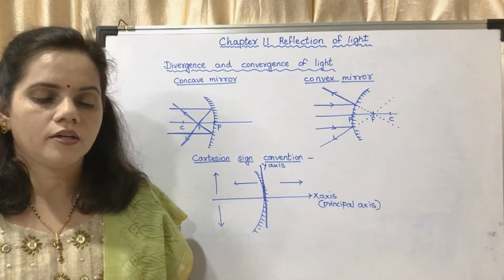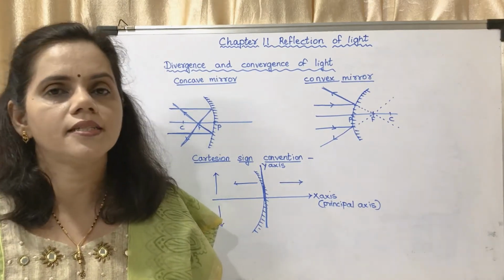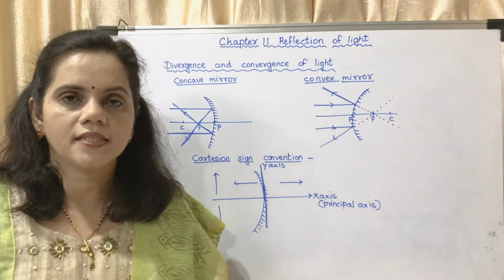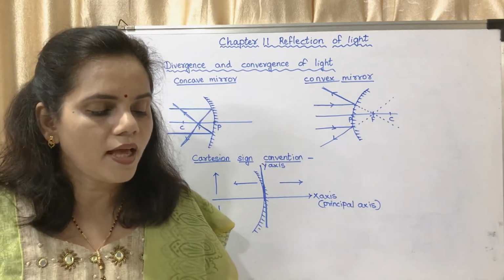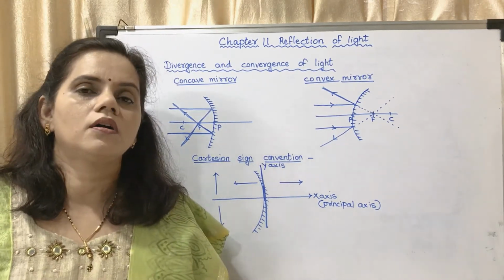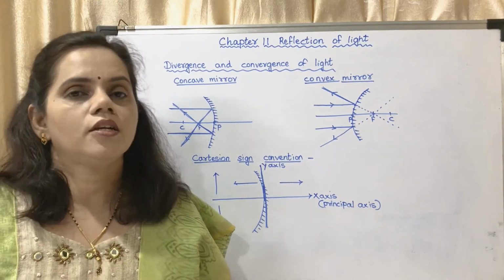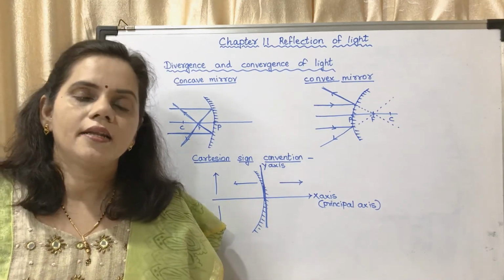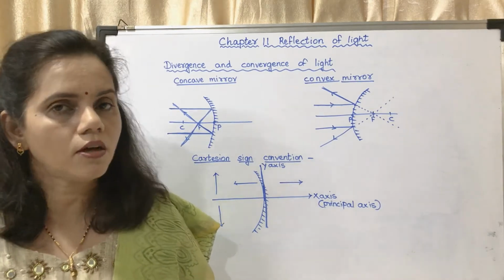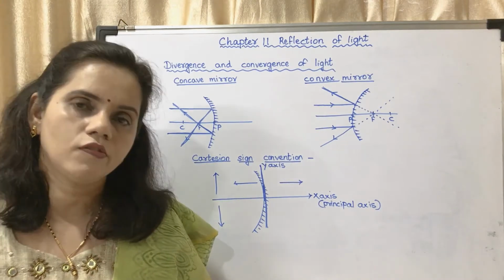Okay, now on the next page they have given the uses of concave mirrors and convex mirrors. It is a very important question. First one, barber shop and dental hospital. In these places concave mirrors are used. And where is the object placed? The object is placed between the pole and the focus of the mirror. Now when you write the answer for the question, you have to write where you are keeping the object. In barber shop or dental hospital, you use which type of mirror? Concave mirror. And where is the object placed? The object is placed in between pole and focus.